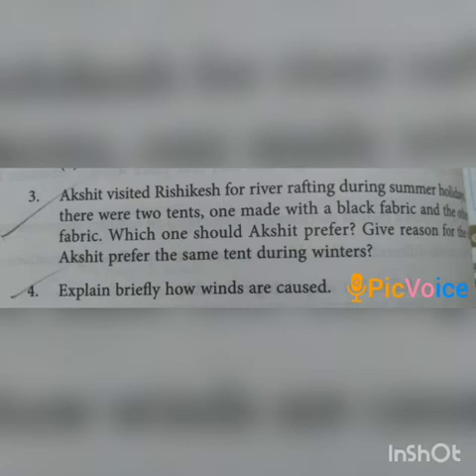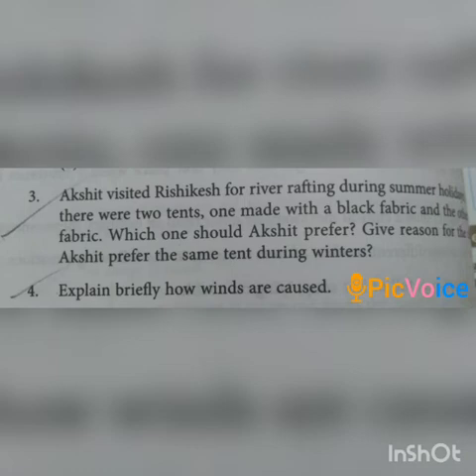Now, as you know that black color absorbs more heat, so Akshit should prefer the white tent during summer holidays because white color absorbs less heat, it radiates the heat. So he should prefer the white colored tent, and in winter he should prefer the black fabric tent because black color absorbs more heat.